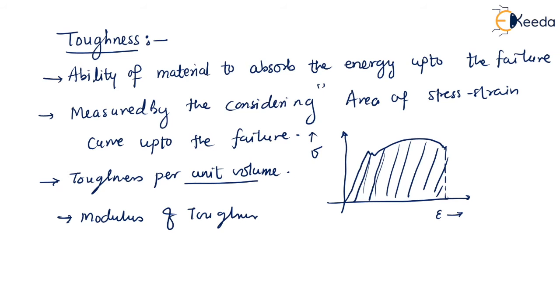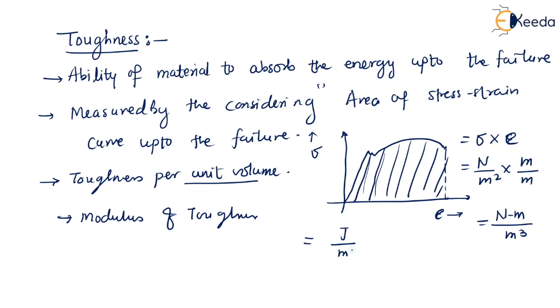Okay, so definitely if I talk about the area of this curve, what can I write here? I can say that it will be stress into strain, isn't it? Which will be the unit of what? Stress will be in Newton per meter square, and the strain, say normal strain, will be meter per meter. So definitely what I can write there? Newton meter divided by meter cube, isn't it? And you know that this Newton meter is nothing but the work done, that is the energy absorbed, in terms of joules per meter cube, isn't it?